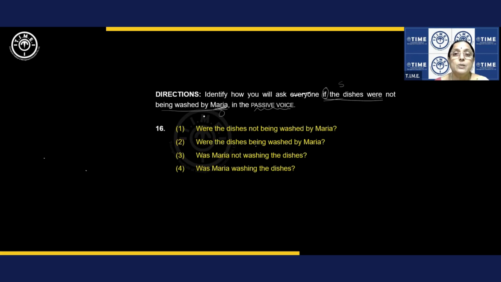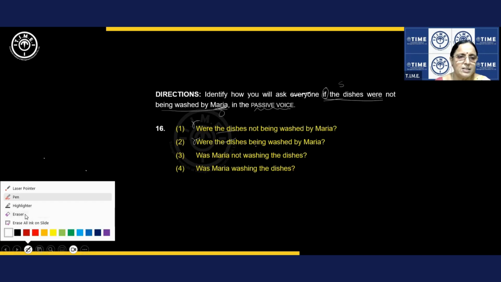This should be the subject in our answer. Was Maria, let's see. If the dishes were not being washed by Maria. Now look at it carefully. We are asked to give it in passive voice only. One second, dear students, one second. Let's look at it.